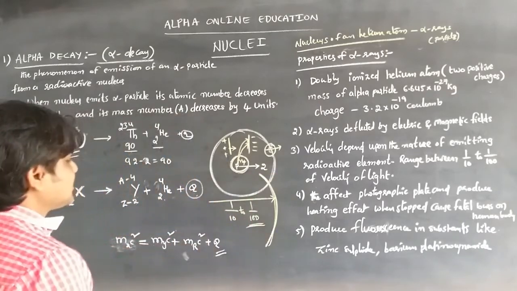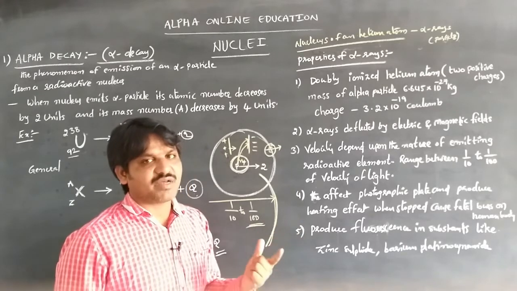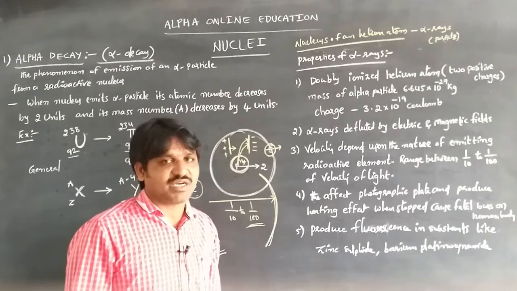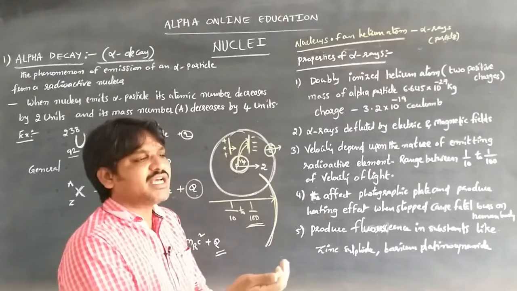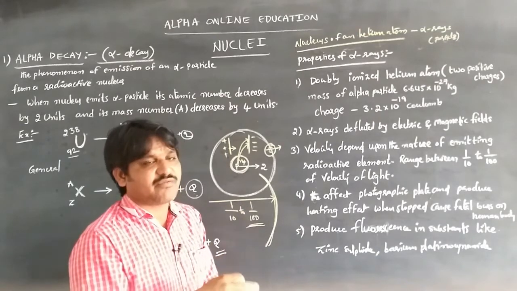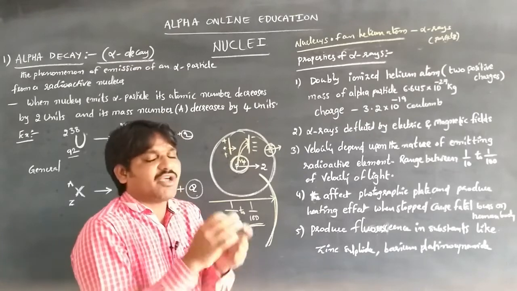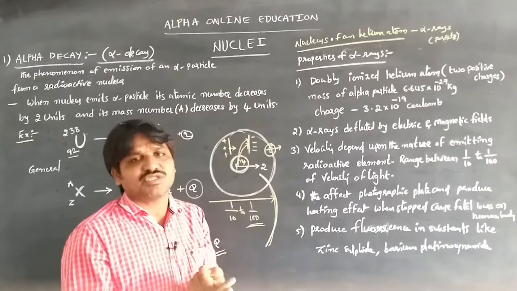And one more thing is the ionizing power of the alpha particle. Because it is a positively charged particle, it can ionize: repulsion happens with like charges and attraction with opposite charges. Whenever they move through a medium or the atmosphere, they can ionize it, attracting opposite charges and repulsing like charges.